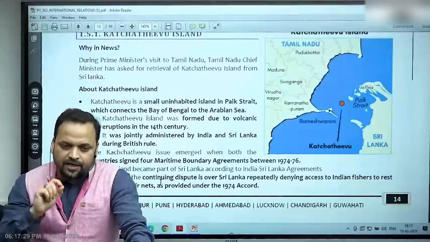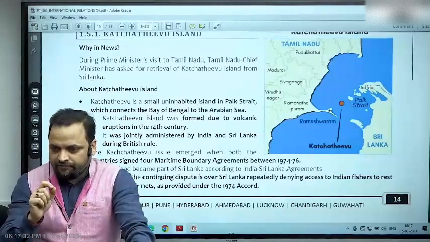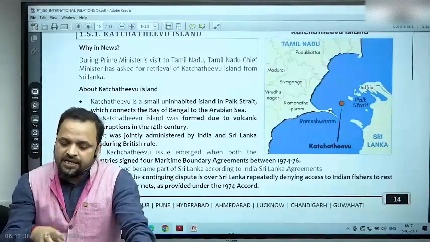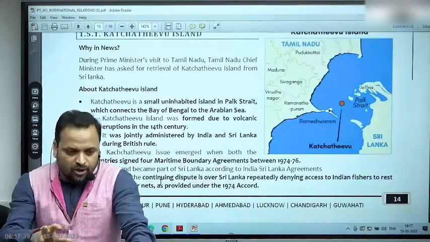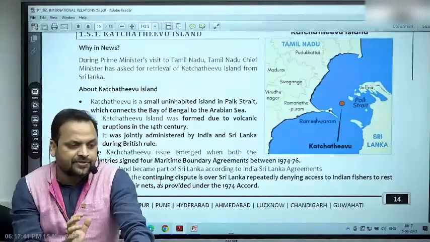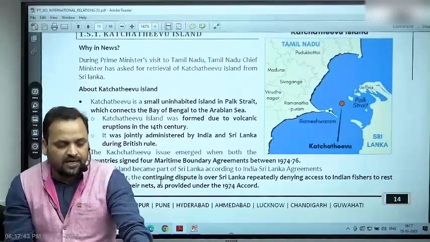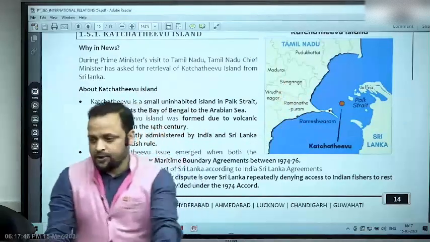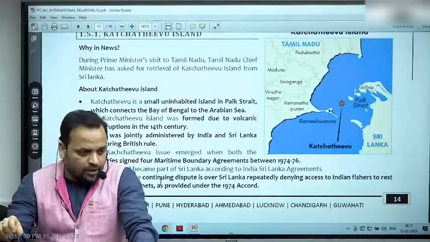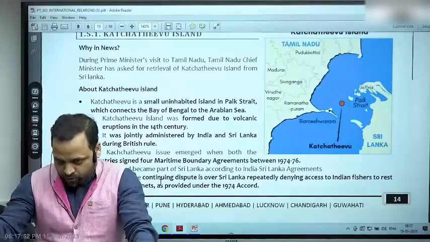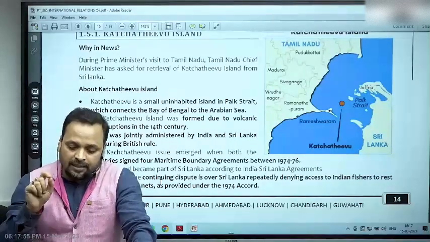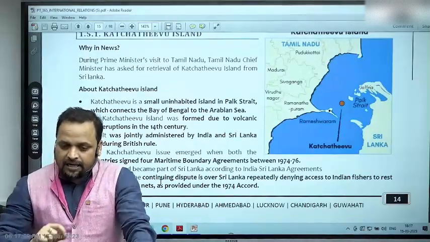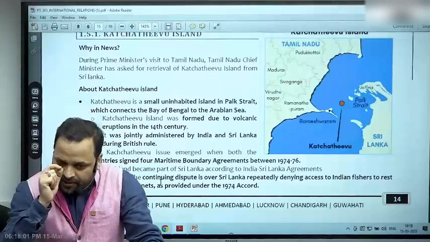Now what is the main issue? The main issue is that the fishermen are accustomed to fishing in this area for centuries. Besides, the practice that they adopt is bottom trawling, meaning use of heavy metal nets to dredge the ocean floor. Now it's a shallow body of water, all right, because geographically it is so. You understand the concept of bay or gulf or strait from geography. यहाँ geography ऐसे जोड़ सकते हो. So if you see, this means that fishermen are unintentionally crossing over the maritime boundary.